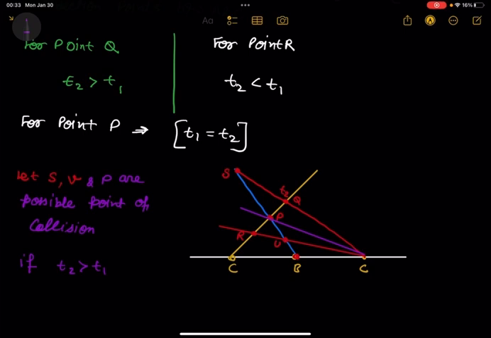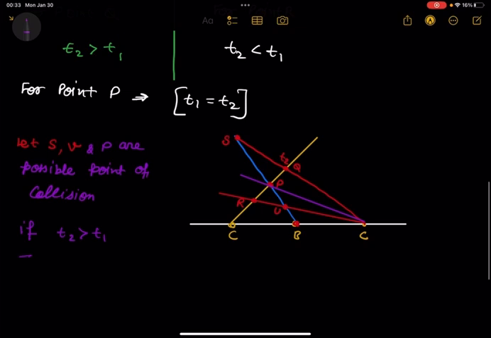Because the time taken by C, T2, is more than T1. So there is a situation where the B point will reach here and the C point will reach here. Understood my point? Or somewhere here. So logically we can say that B and C may or may not collide.